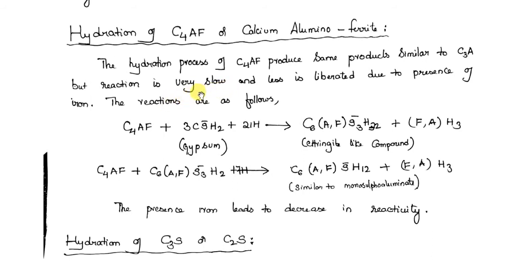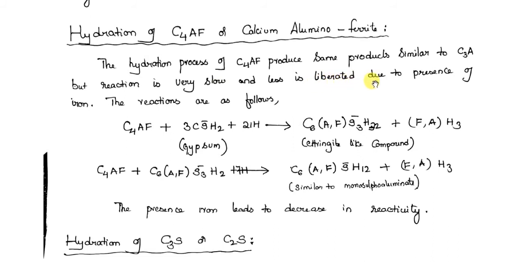Not very slow. Compared to C3A, it is slow. But compared to C3S and C2S, C4AF is still faster. Okay. Compared to C2S, C4AF hydration is faster. But compared to C3A, C4AF is not that fast.